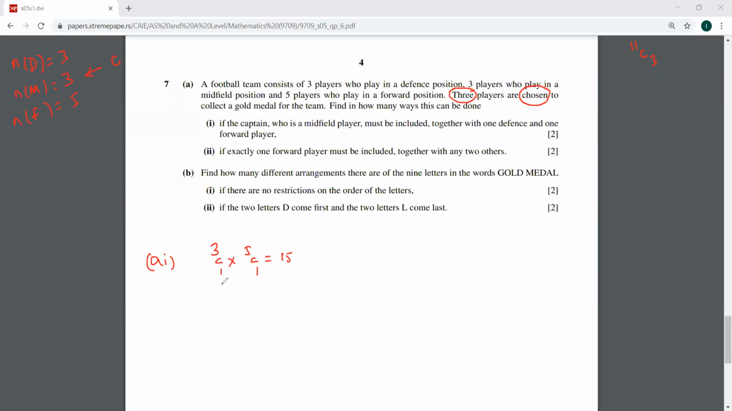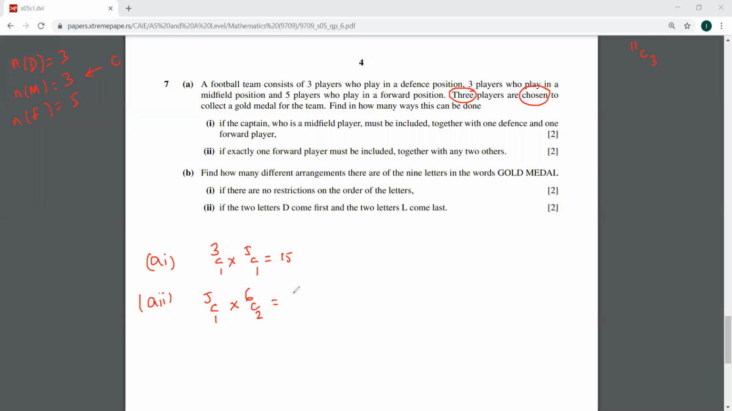So the answer is correct, which is 15. Now let's see how to do the second part. If exactly one forward player must be included together with any two others. So we just need one forward player. That means it has to be 5C1 times. Now these two can be from the midfield players and from the defense, so that means this is going to be times 6C2. Can someone again check the answer?